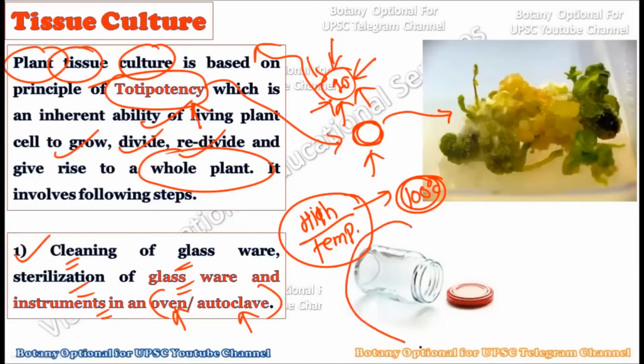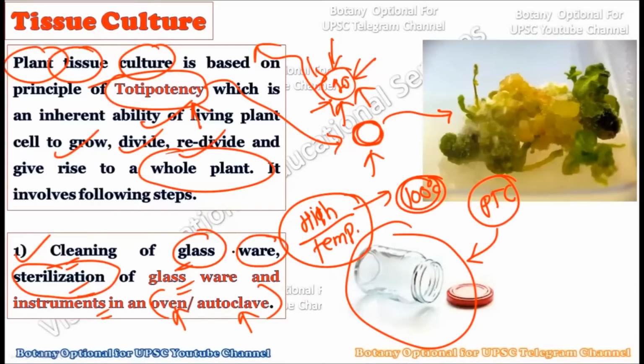So whatever glasswares we are using for plant tissue culture, first we have to clean them, and we should sterilize them by using the oven or the autoclave, where a high temperature treatment is given. So not only the explant is sterilized here, we are also sterilizing the various types of glasswares and instruments used in the plant tissue culture technique. So the very first step is cleaning the glassware and sterilizing it by using the oven or the autoclave.